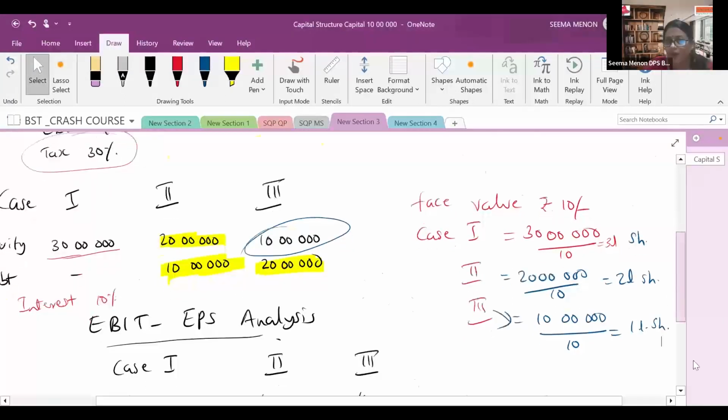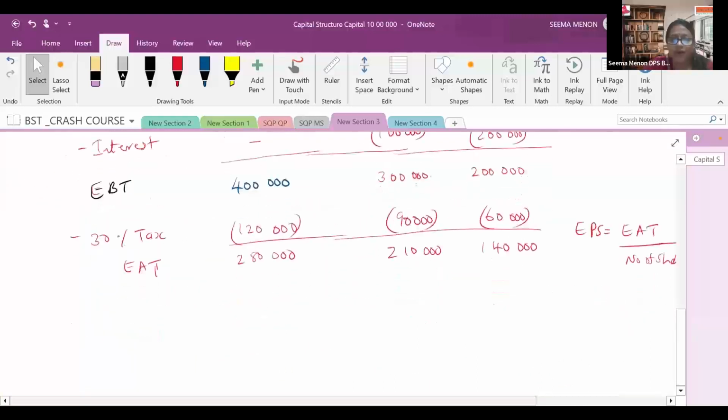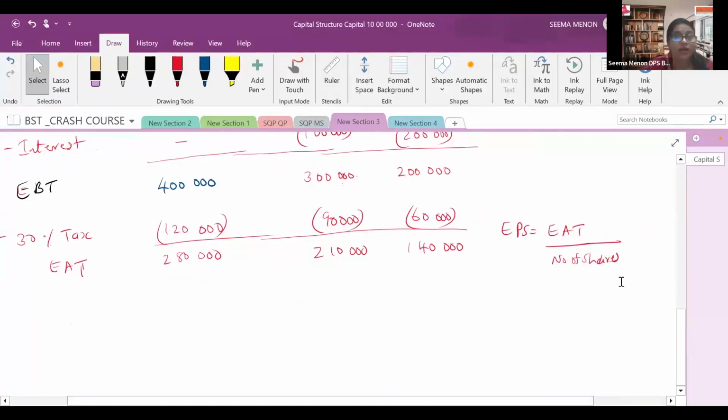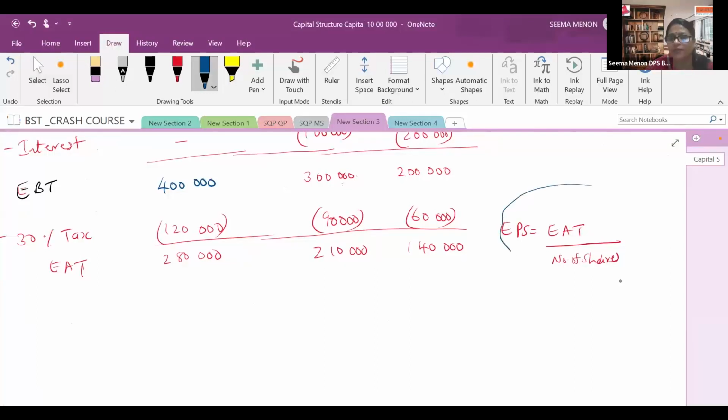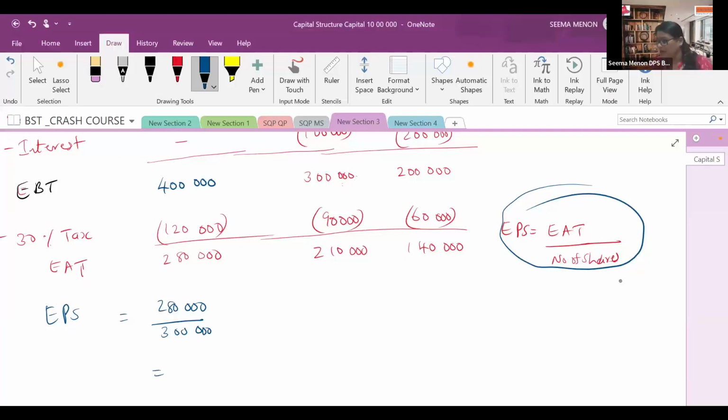Now coming back to our EBIT. After earning after tax, we have to find out EPS. This is our formula, that is earning after tax upon number of shares. So EPS in case 1, earning after tax is 2,80,000 upon the number of shares, that is 3 lakh. Once you solve, you will get 0.93.